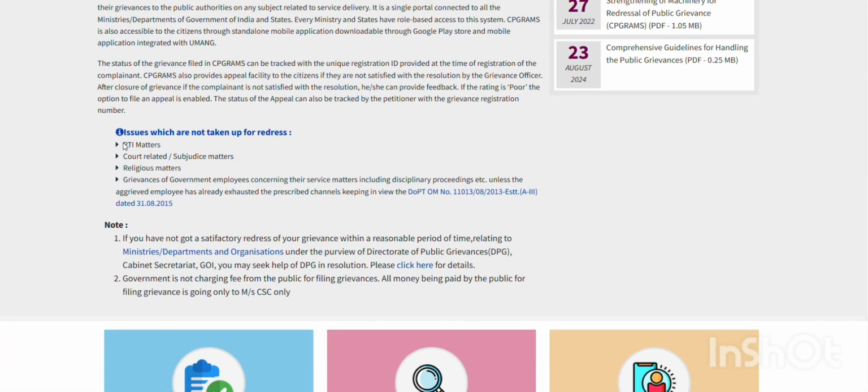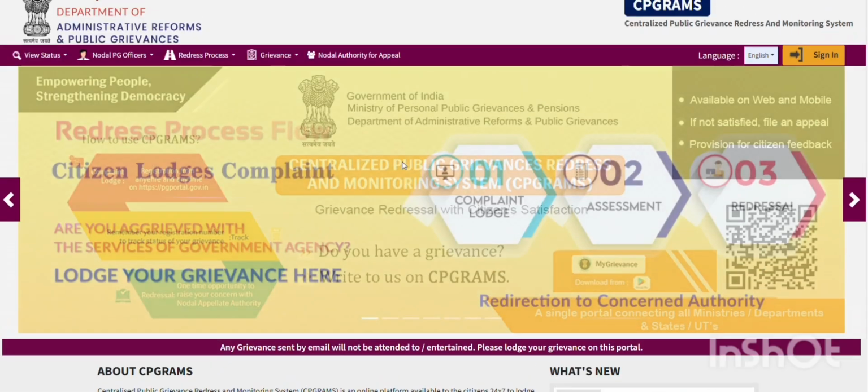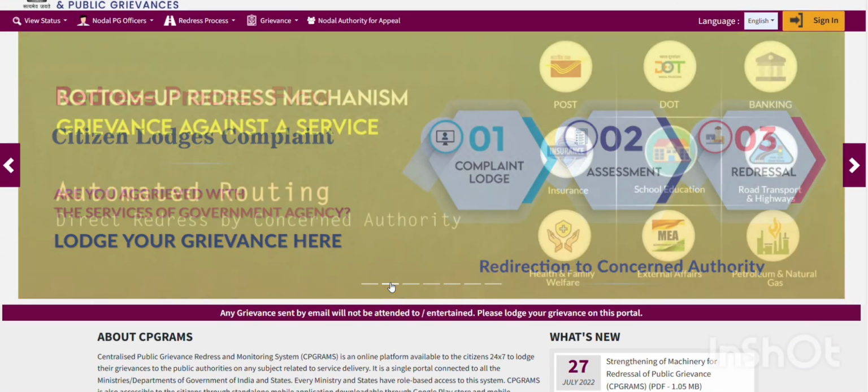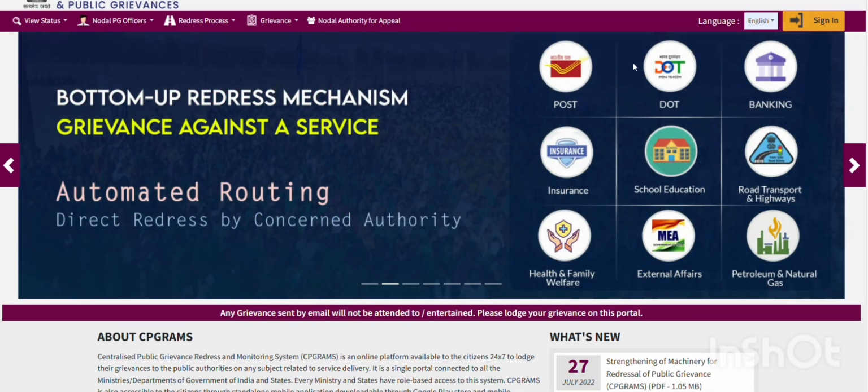If you come here and see what type of issues are not taken here: RTI matters, court related or sub judice matters, religious matters, and grievances of government employees. Other than that, what complaint you can post here? All these pictures you can see here, all the logos, these are all the different government sectors that you can post your grievance on.